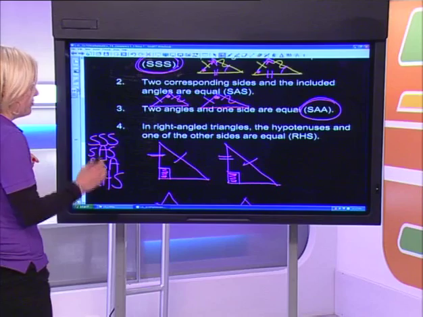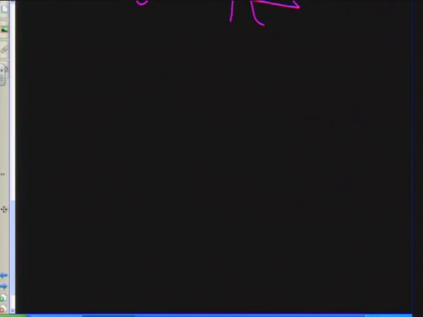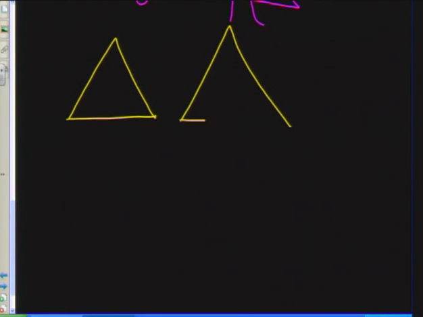And just before we move on to similarity, let's quickly talk about how you will set things out. If I have this sort of scenario where I've got 2 triangles, let's call them ABC and DEF.